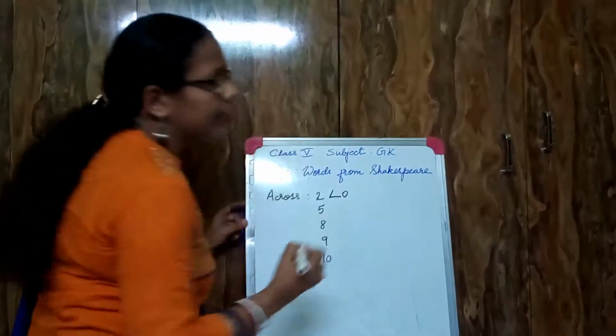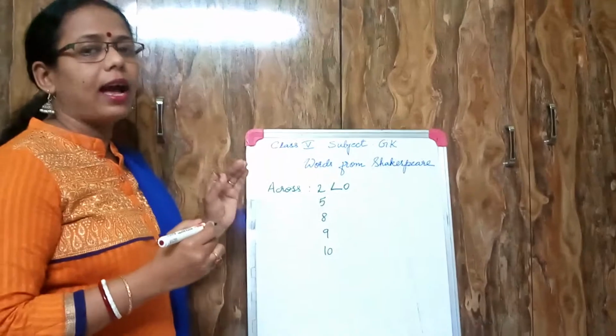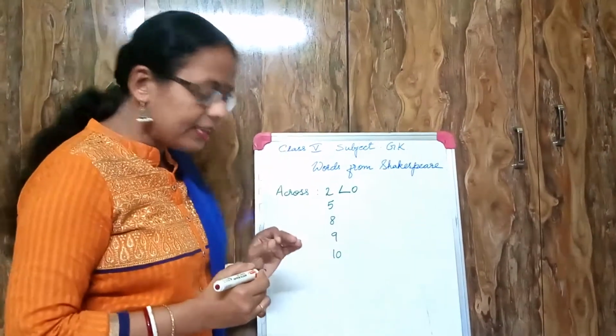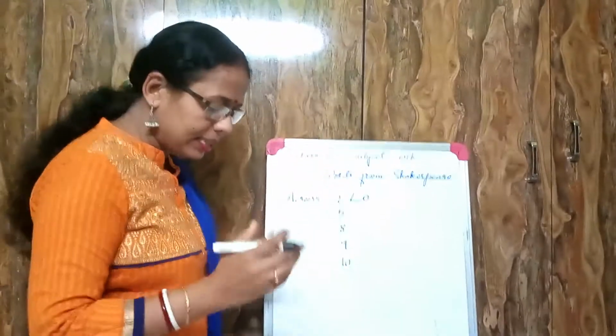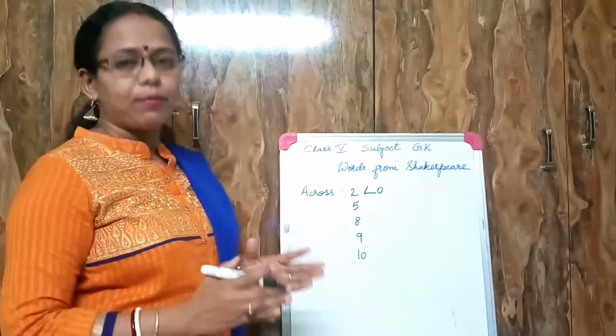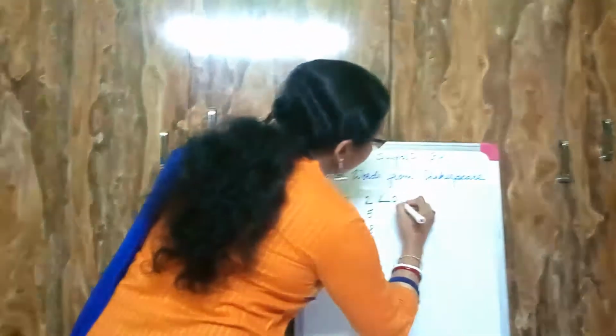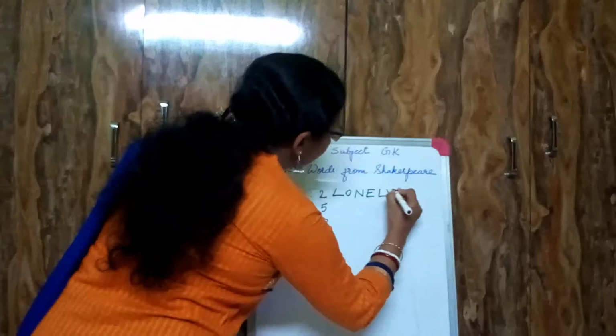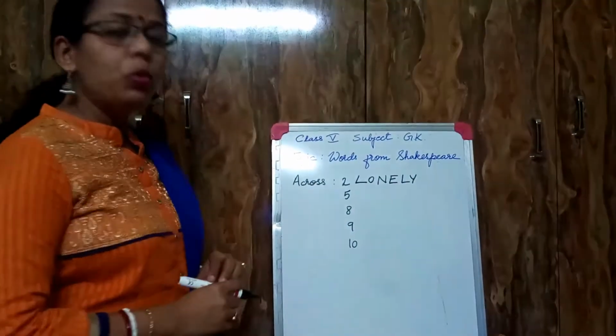I am going to write in caps so that you can identify each and every letter properly and write it in each box. So it's lonely.